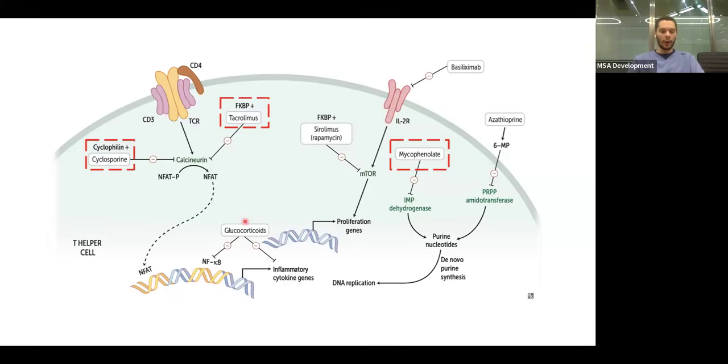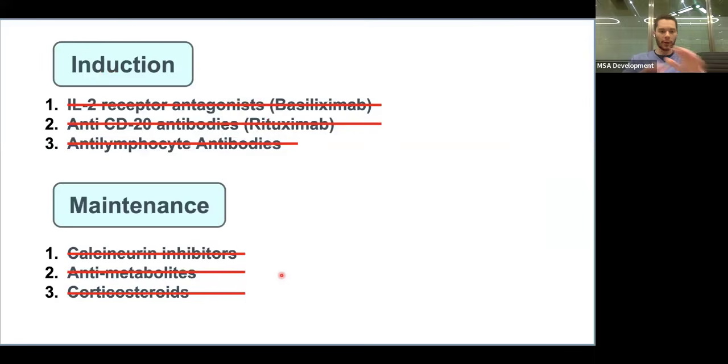And over here, you could see glucocorticoids as well. How does it work? It inhibits NF-kappa B and essentially inhibits formation of other inflammatory cytokines, such as interleukin-2 and the other interleukins in general. Okay. I think this is it for this lecture, and inshallah, nothing gets out of it.